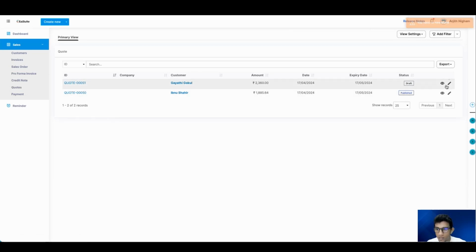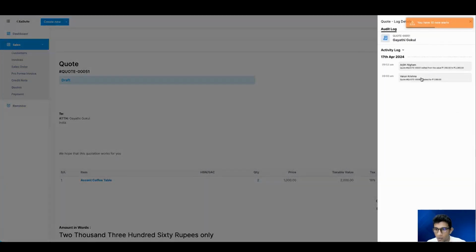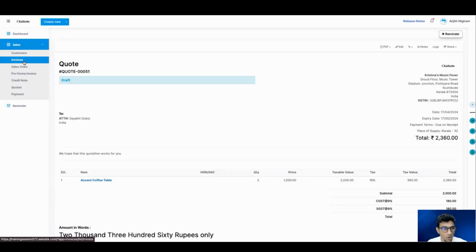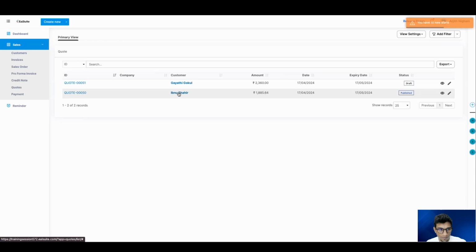And who created this? So that's a question. The quotation was created by me, not Arjit, right? Arjit created the customers, Gayatri Gogol and Ibn Shah, and against these people, the quotation was not created by Arjit. It was created by me. And right now, Arjit is able to see this quote, even though he didn't create it, because he has the linked data access, right? And we have already given a provision or a privilege or a permission for Arjit to edit this,